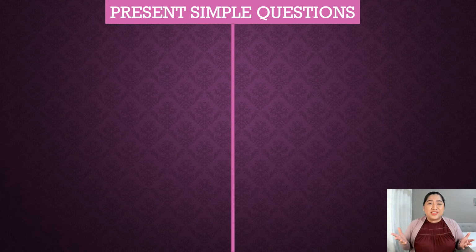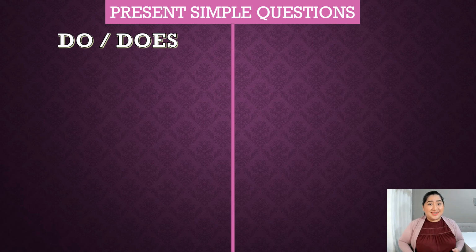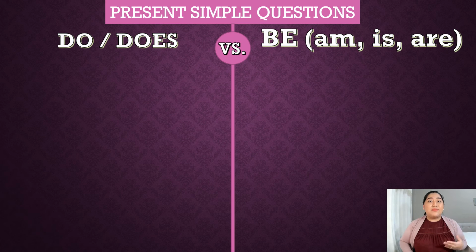Present simple questions. Hey, we have been learning about this topic all this module. Remember, we have learned about the auxiliaries do and does and the verb be. Let's see it. Do, does versus be. And we learned that the verb be has three different conjugations. Am, is, are.